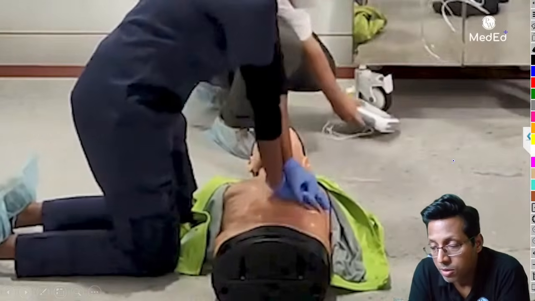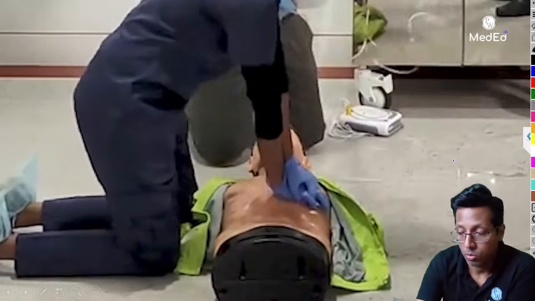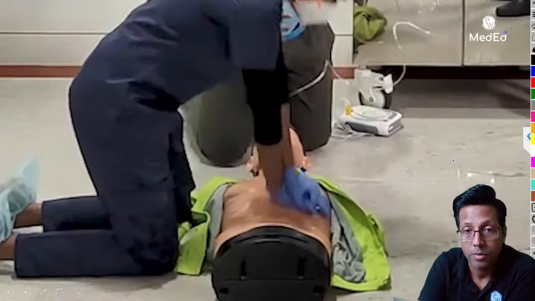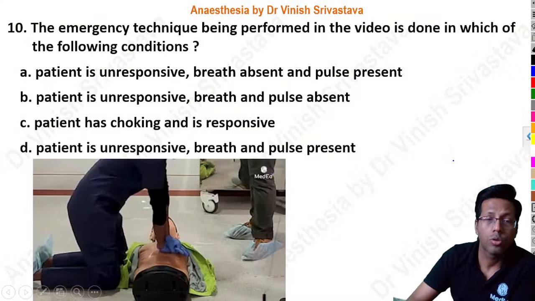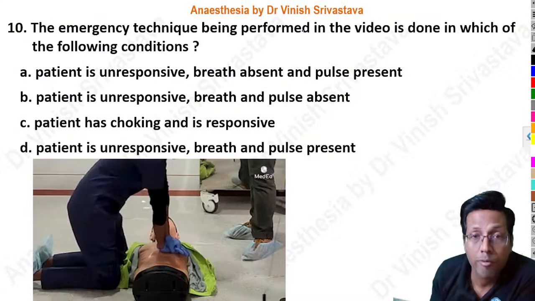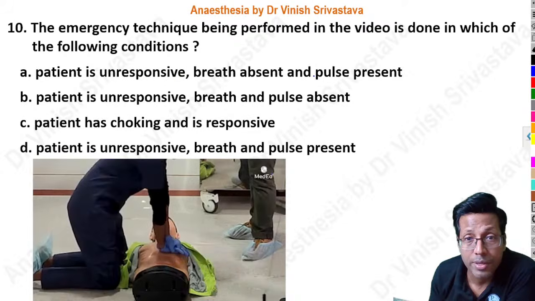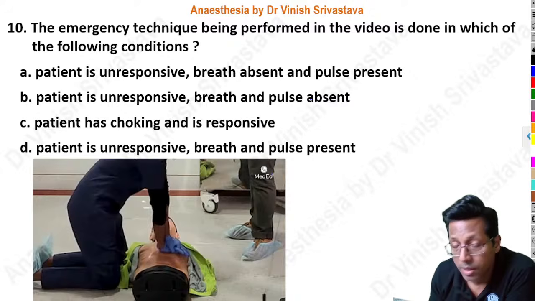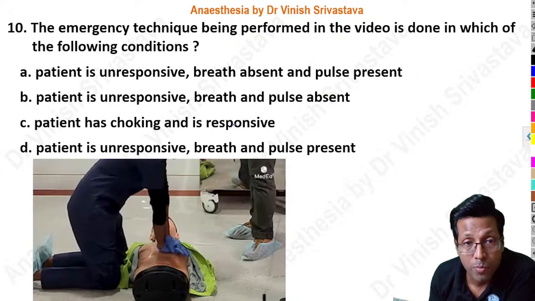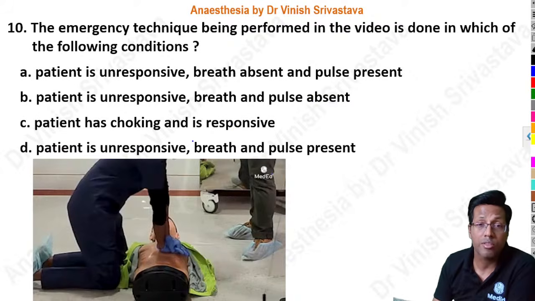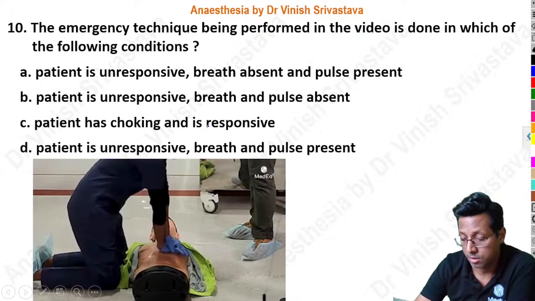All right, so let me ask you the question based on the procedure, all the video that you've seen. This emergency technique is being performed in the video. It is done in which of the following conditions? Patient is unresponsive, breath absent, pulse present. Patient is unresponsive, breath and pulse absent. Patient has choking and is responsive. Patient is unresponsive, breath and pulse present.